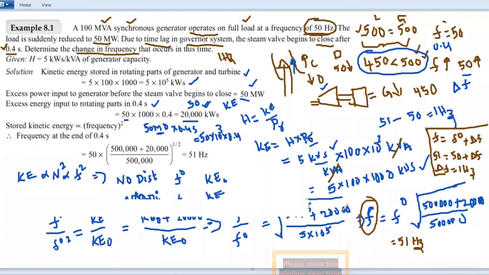So the main part here is when the load is suddenly reduced, the excess energy we are generating will not be destroyed, but it is converted from one form to another form. That's why this excess energy will be stored in the rotating mass of the rotor, so that the kinetic energy of the rotor is increased. As the kinetic energy is increased, the relation between the kinetic energy and speed is KE proportional to n square, and from that you can write KE proportional to f square. From that relation you can find out the frequency rise because of the load reduction on the system.